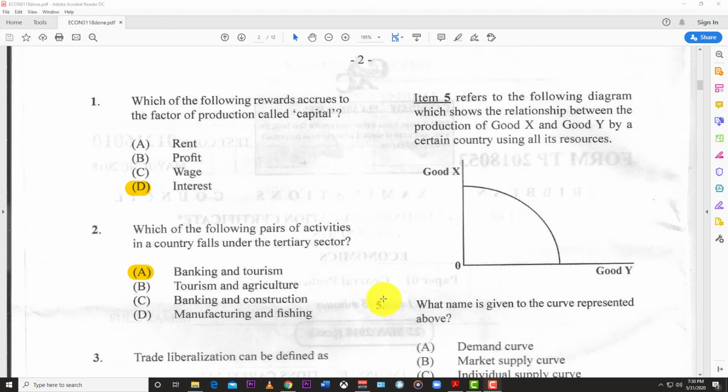Alright, number 1. Which of the following rewards accrues to the factor of production called capital? And the answer for this one is interest. Rent comes from land, profit comes from entrepreneurship, and wage comes from labor. So interest comes from capital.